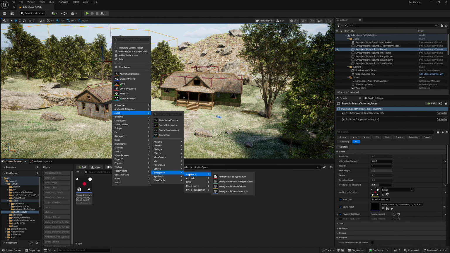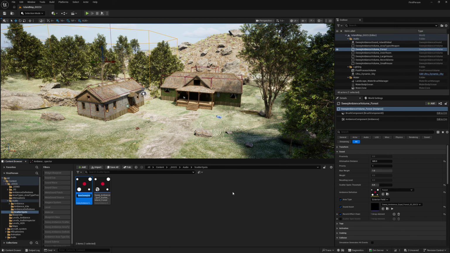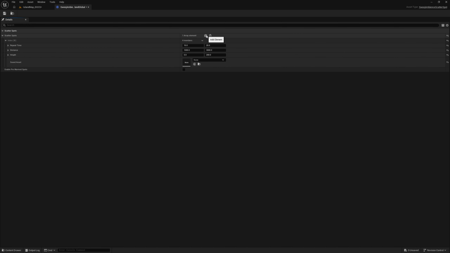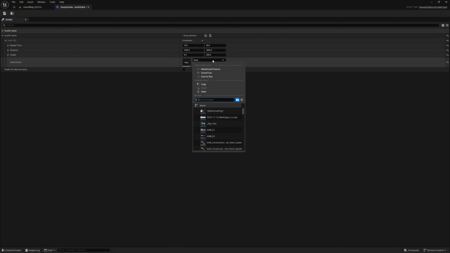Audio, SweejTech, Ambience, SweejAmbience scatter spot, and we'll name it SweejAmbience scatter spot, Island Global. And we'll double click to open up the scatter spot editor. Here we can use the plus button to add elements to it. Your sound assets can be MetaSounds or sound waves or sound cues here. And for now we'll just add a single element. We'll add a MetaSound for a kite, which is a large bird of prey.